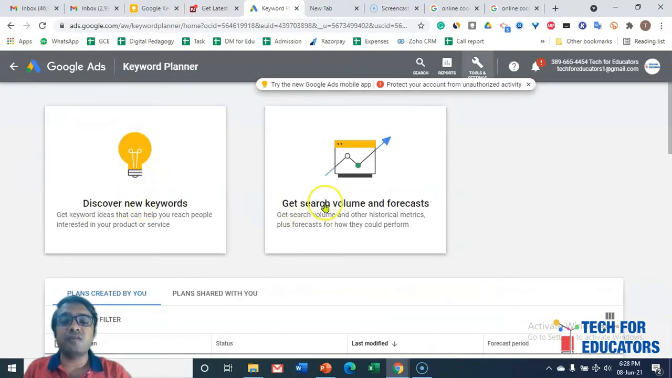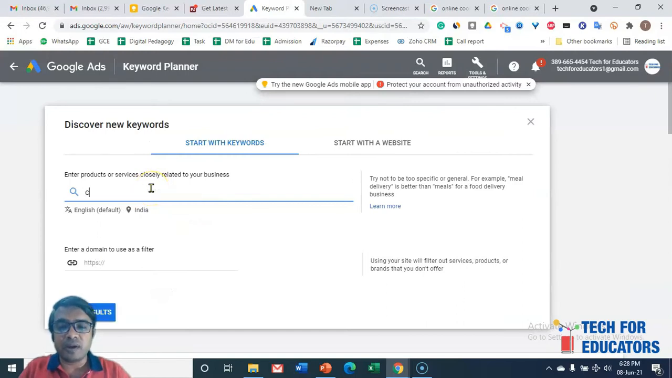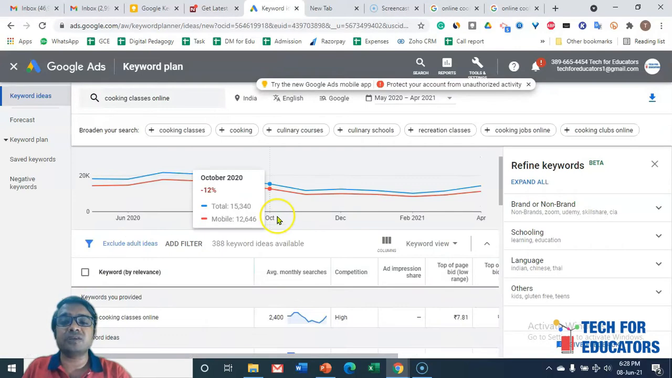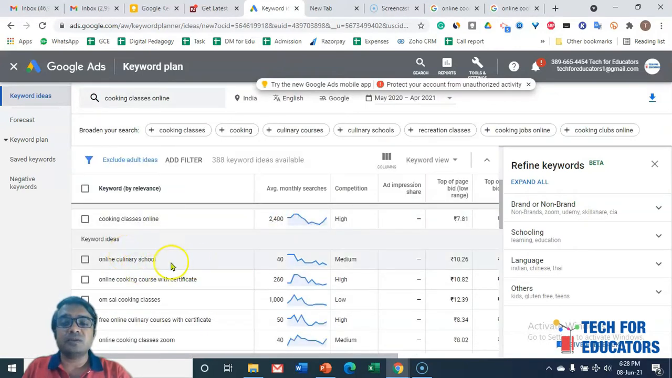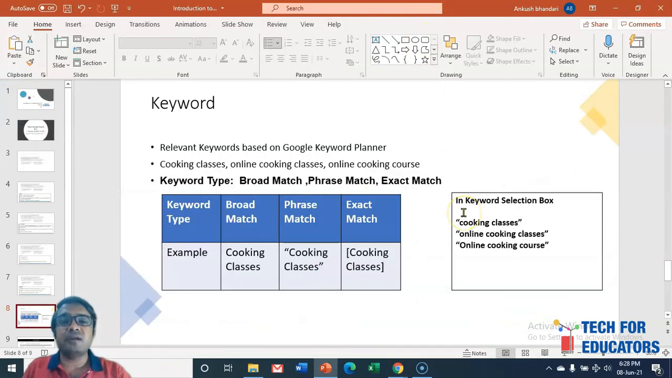In case you know the keywords, you can find out the search volume. In case you do not know the keywords, you can search for the keyword from here by writing cooking classes online. So it will show you all the different permutations and combinations of keywords that can be used. So many options are available, so we can select any of these combinations. So each time whenever we are giving our ad, for example, our search ad, we have to say, okay, on this keyword, please show my ad.